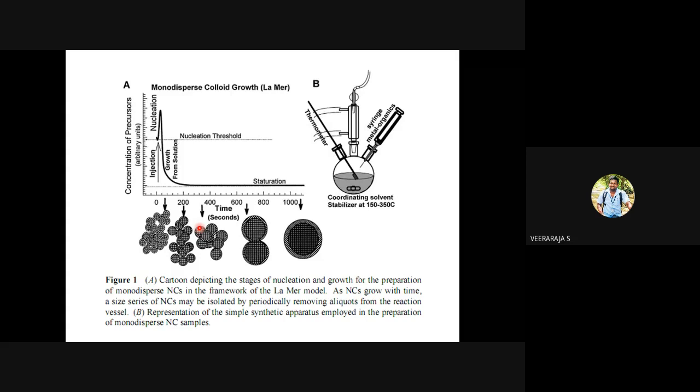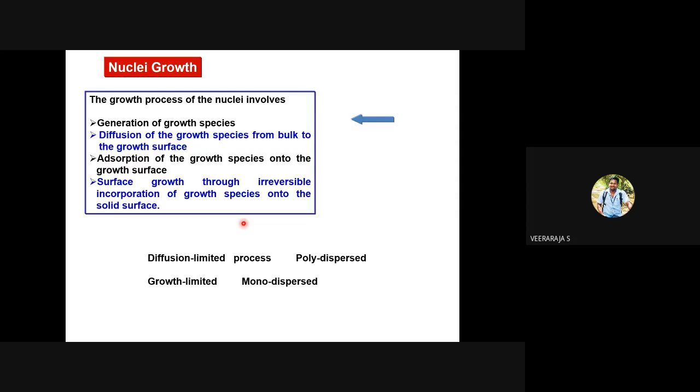The nucleation or growth, whatever aggregation has taken place, will be arrested at this size. It is not possible to grow beyond this, so you will be able to control the size. So time and temperature control growth, in order to have a smaller particle size or particle size distribution.